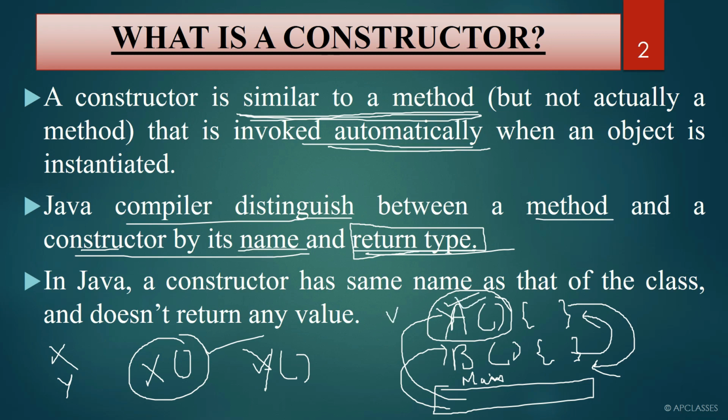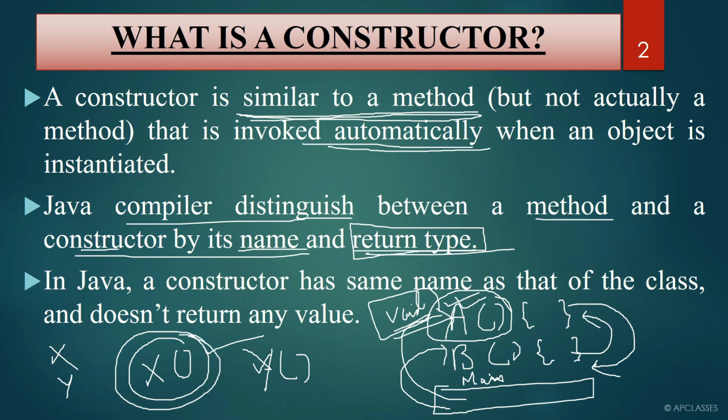It may return a void value, that is no value, but you have to write void, or you have to write int, double, or string. You have to write a data type, a return type. Whereas no return type is written for a constructor, because a constructor will not return anything.